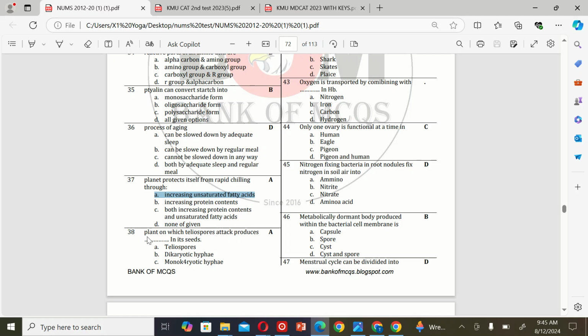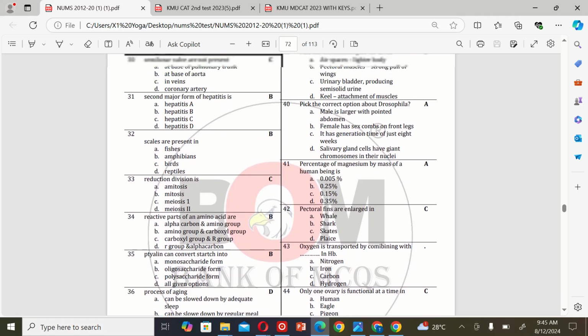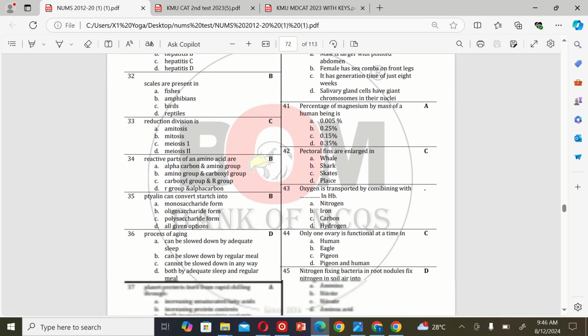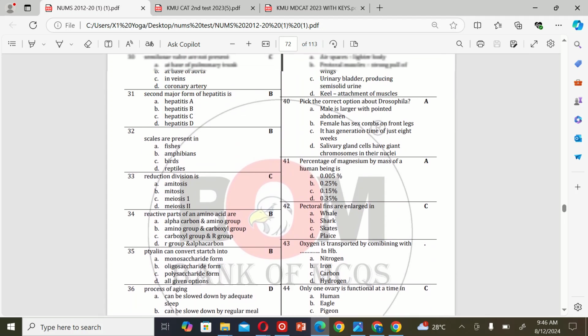The next MCQ is: plant on which teleospores attack produce dash in its seeds. A. Teleospores. B. Dikaryotic hyphae. C. Monokaryotic hyphae. And D. None of these. So the correct option is A.